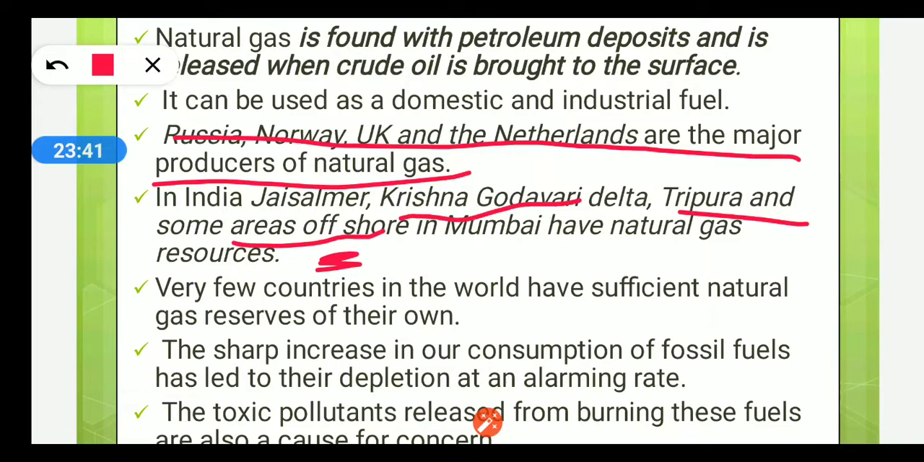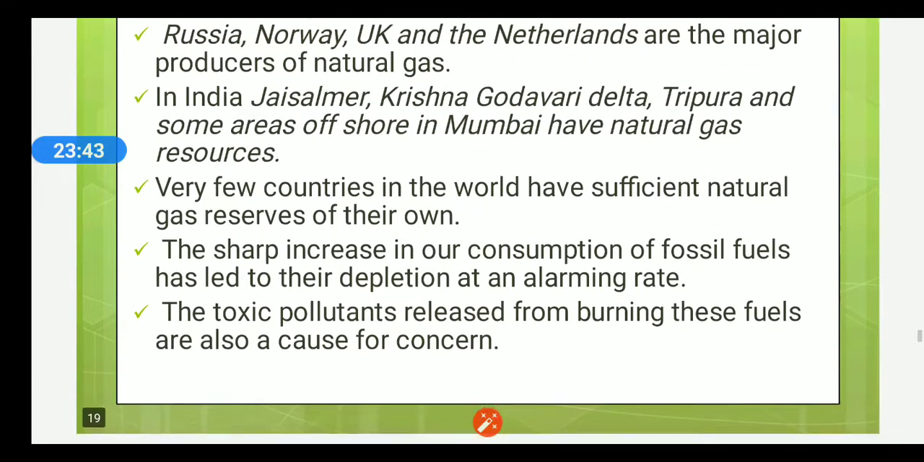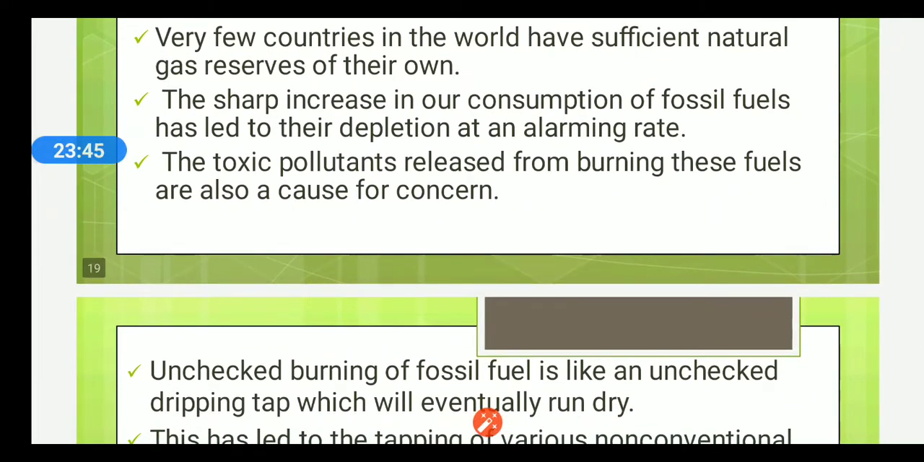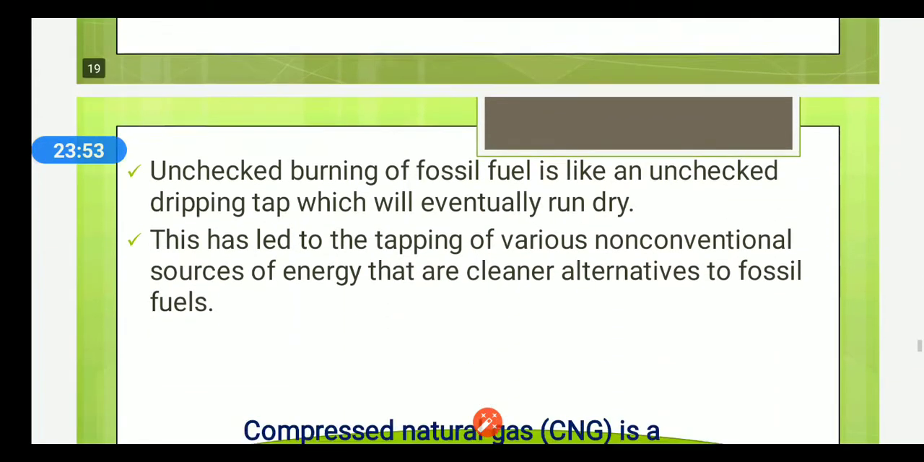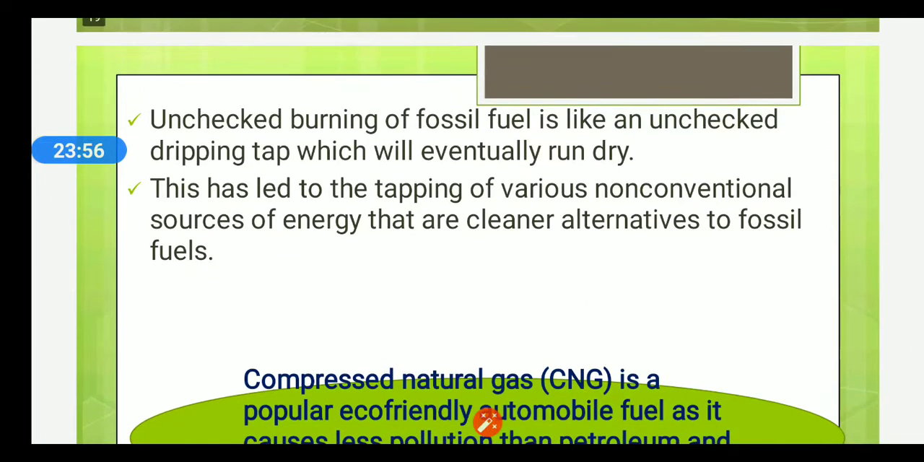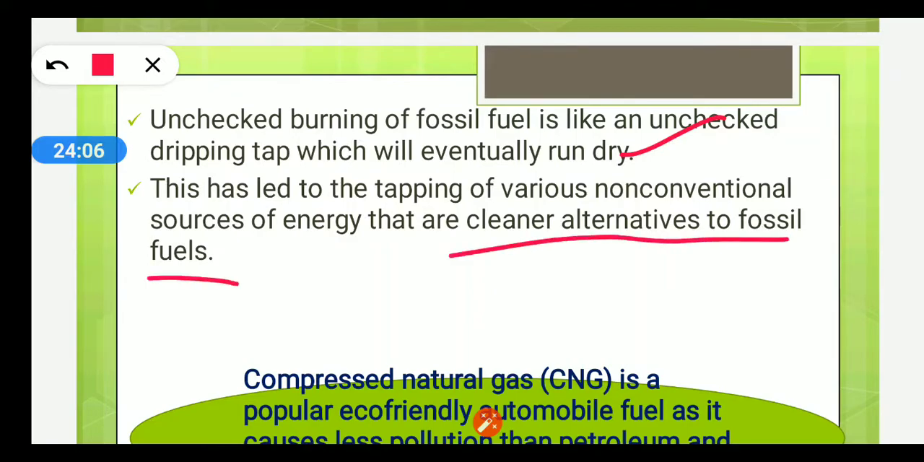The sharp increase in our consumption of fossil fuels has led to their depletion at an alarming rate. The toxic pollutants released from burning these fuels are also a cause for concern. Unchecked burning of fossil fuel is like an unchecked dripping tap which will eventually dry. This has led to the tapping of various non-conventional sources of energy that are cleaner alternatives to fossil fuels.